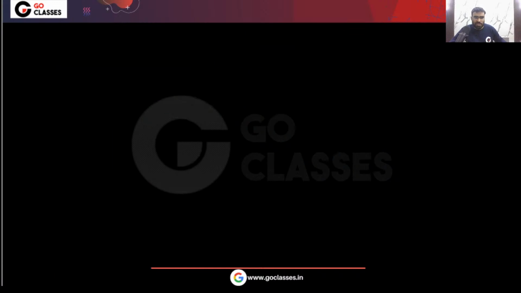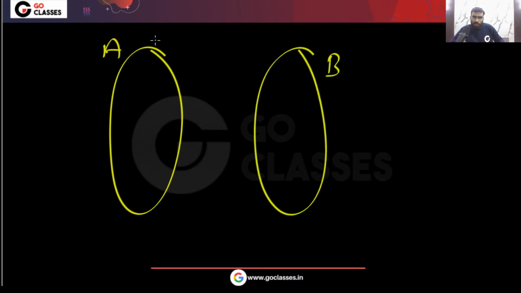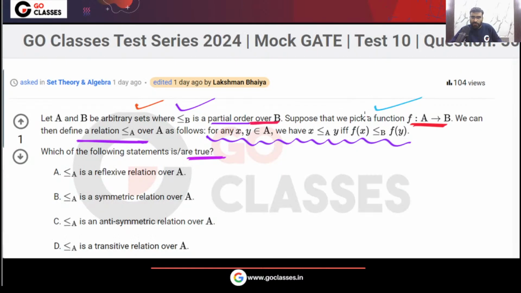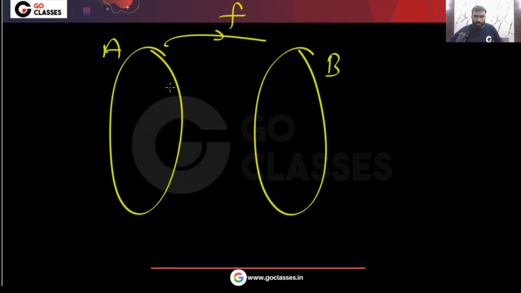Now what is this question saying? This question is saying to take a mapping from A to B. This is set A, this is set B. Take some mapping from A to B. The question is saying pick a function. Pick any function from A to B. You can take any function.